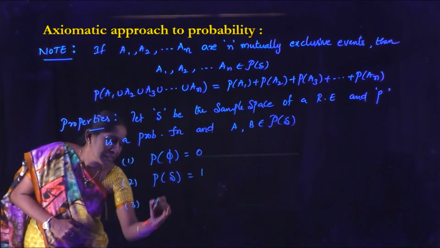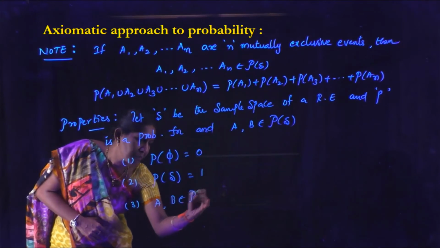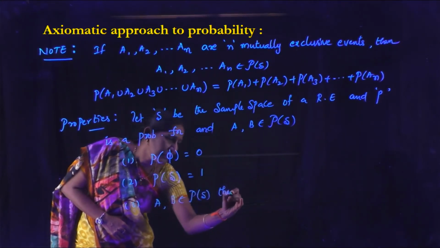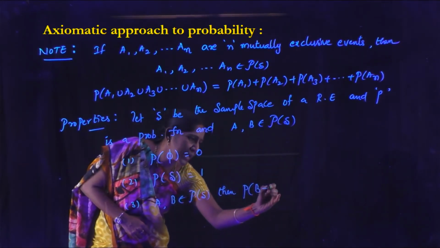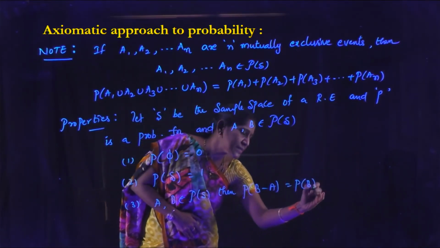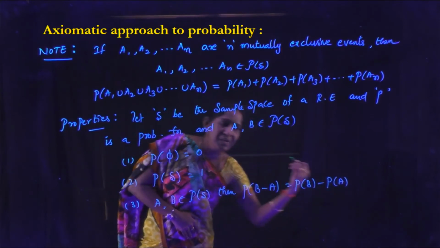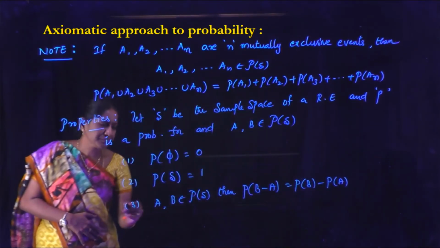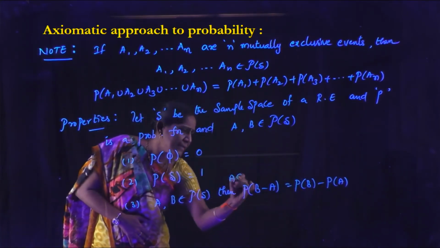And A comma B belongs to P of S. Then P of B minus A equal to P of B minus P of A, where A is contained in B.